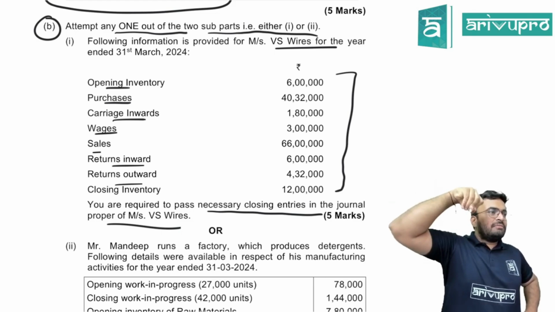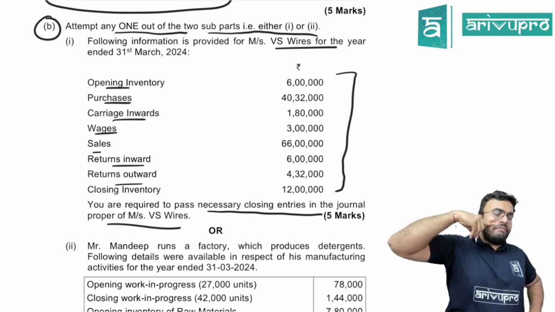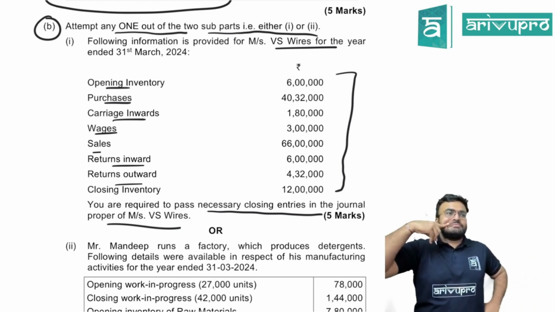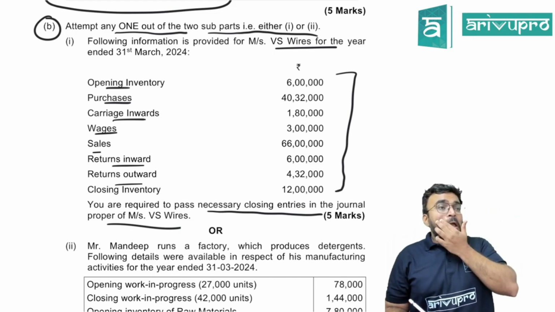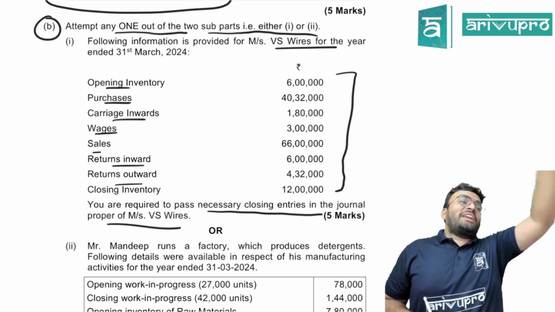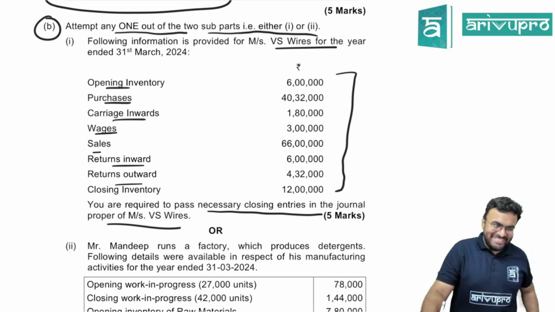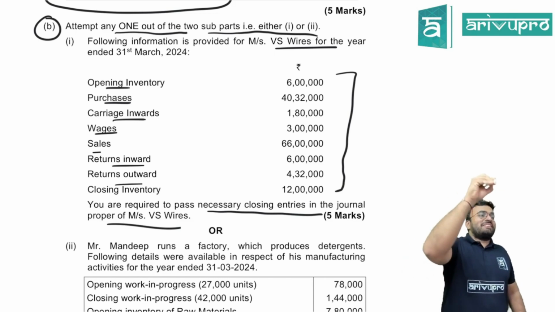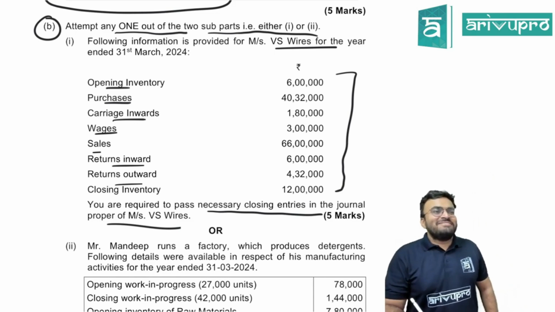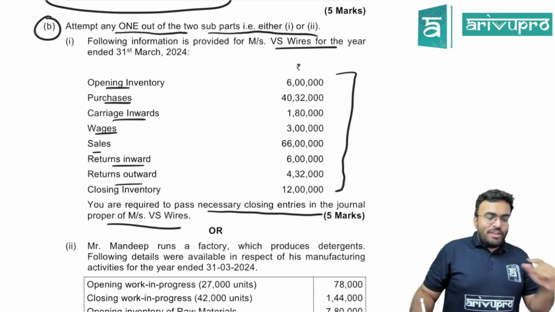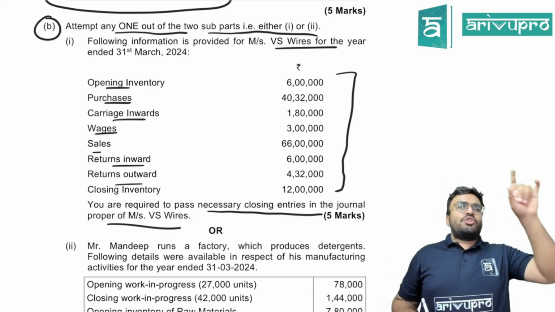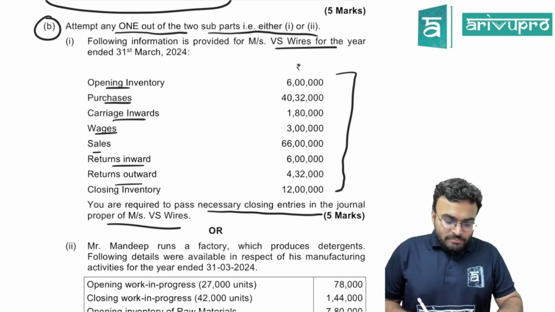Sir, we can pass credit in journal. We can't. They will not give you marks. First you should adjust it. You are telling you will put purchase return to the credit side of the trading account. No. If you are doing that, why we are adding purchases less returns? Are you getting my point? Less returns means net purchase I want to see. So when you have this kind of question, first you adjust the purchase returns.